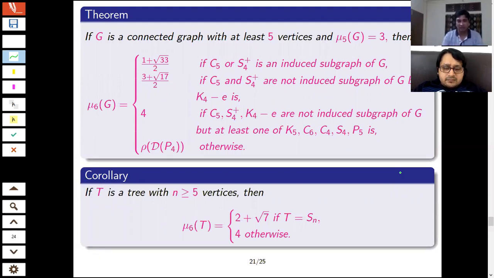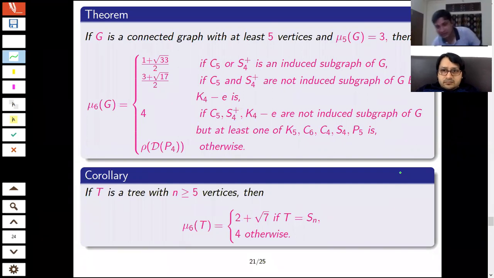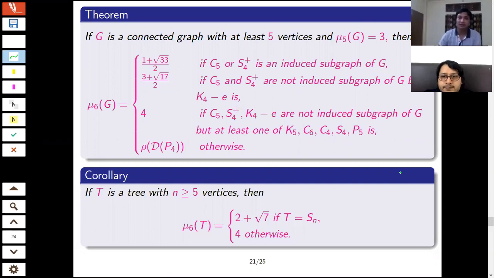Then I have other cases: if C5, S4 plus, K4 minus E are not induced subgraphs, but among K5, C6, C4, S4, P5 any one of them is an induced subgraph, then it is always 4. If none of the graphs considered here is an induced subgraph, then it is the largest eigenvalue of the distance matrix of the path graph of order 4.